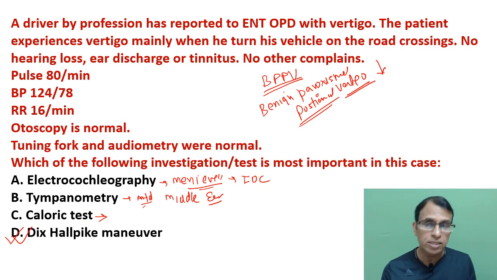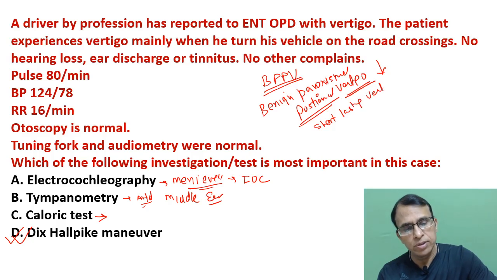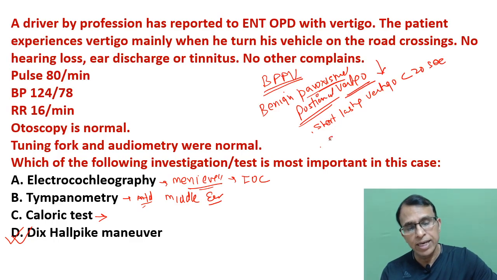But between caloric test and Dix-Hallpike test for BPPV, Dix-Hallpike is definitely a better investigation. And that's why we go for this one. In BPPV, the vertigo is very short lasting, less than 20 seconds. That's why the term paroxysmal means very short lasting. And there is a treatment called Epley's maneuver.